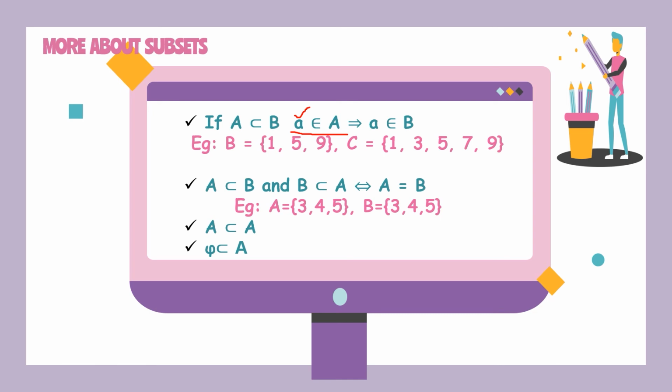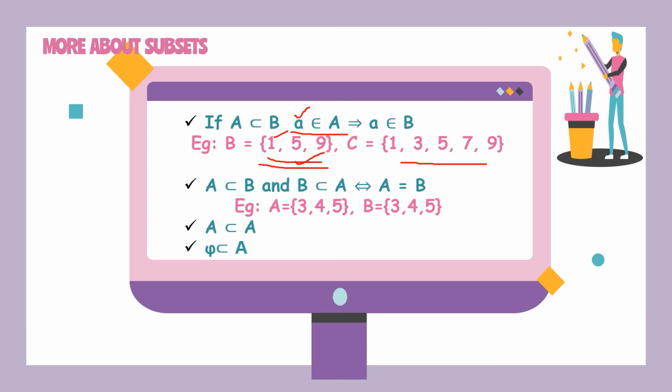For example, B has 1, 5, 9 and C has 1, 3, 5, 9. Can I say B is a subset of C? Yes. All elements in B are elements of C: 1 is an element of C, 5 is an element of C, 9 is an element of C. So it is a subset.